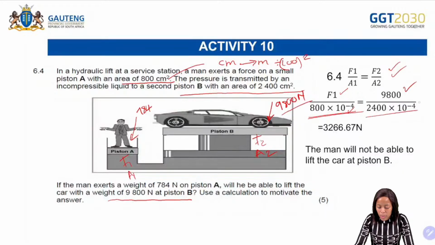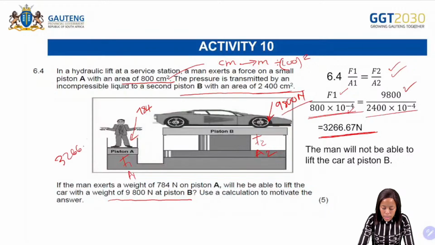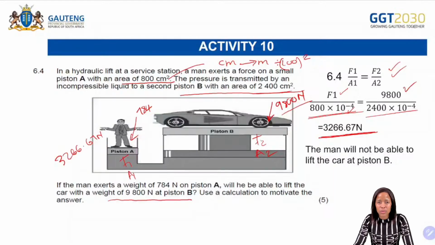And then we have what? 2,400 centimeters squared. Again, what are we going to do? Divide by 100 squared, okay? So that then gives us, it then gives us what? A force of 3266,67 Newton.